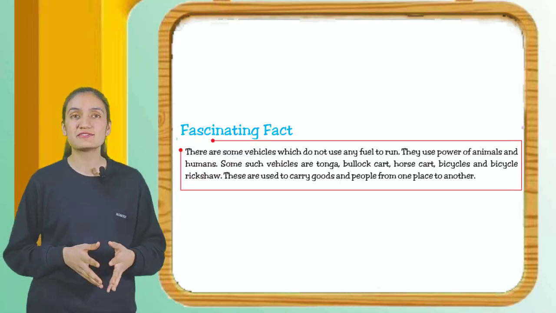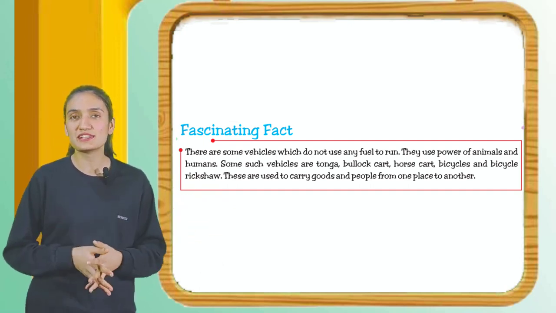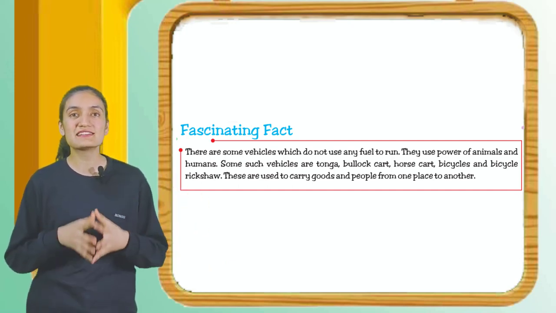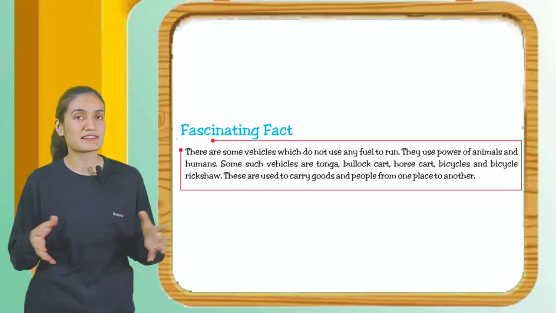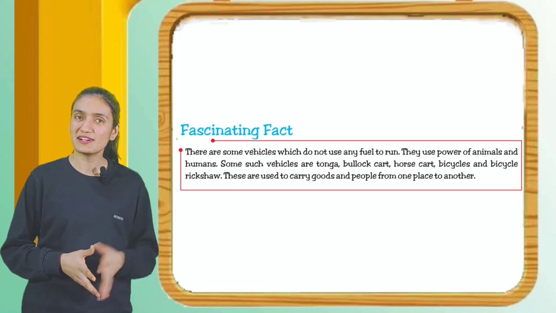Now we have a fascinating fact. There are some vehicles which do not use any fuel to run. They use the power of animals and humans. Some such vehicles are tongas, bullock carts, horse carts, bicycles and bicycle rickshaws. These are used to carry goods and people from one place to another.